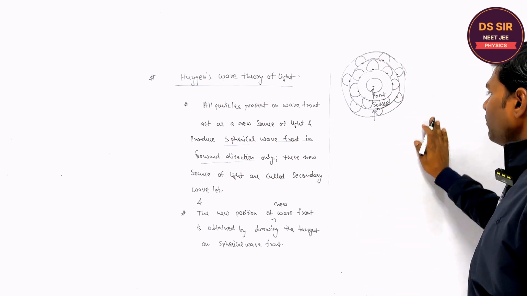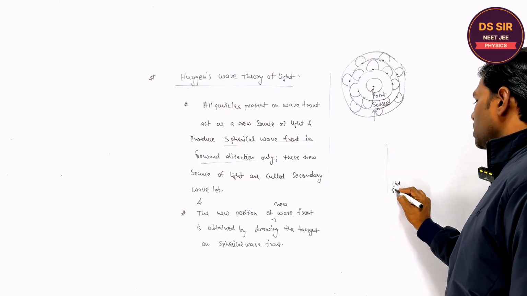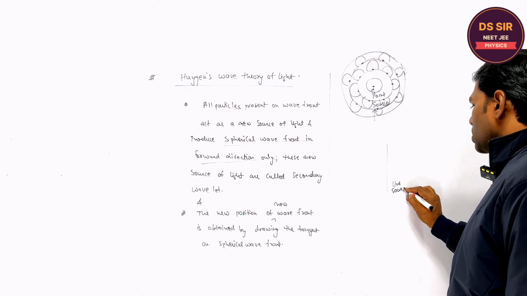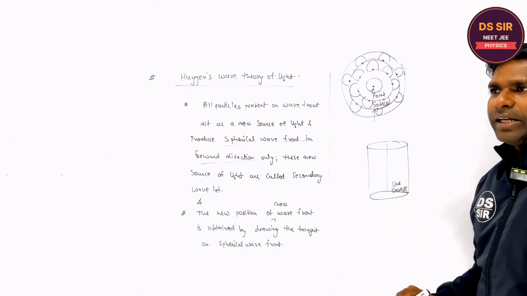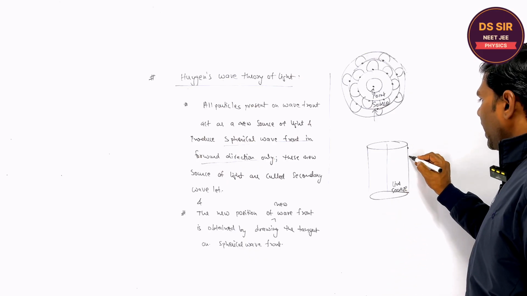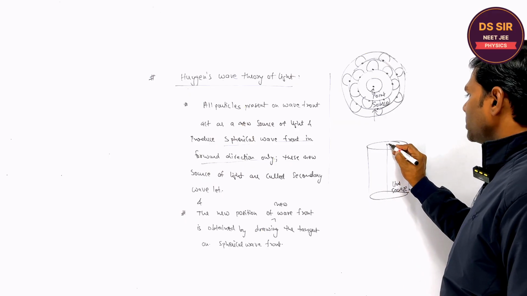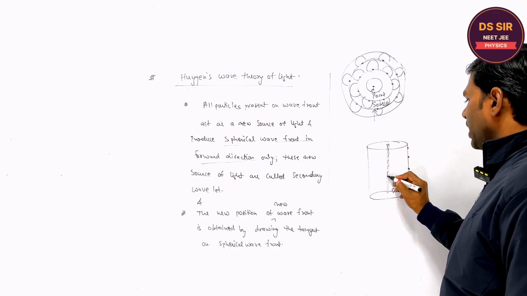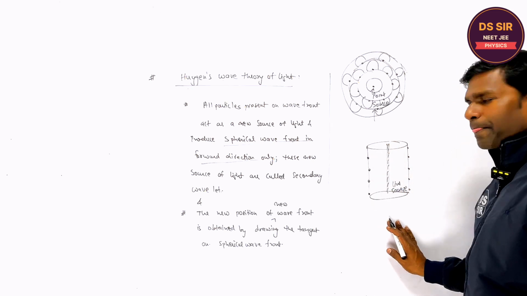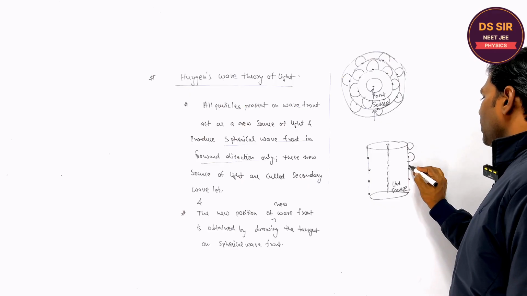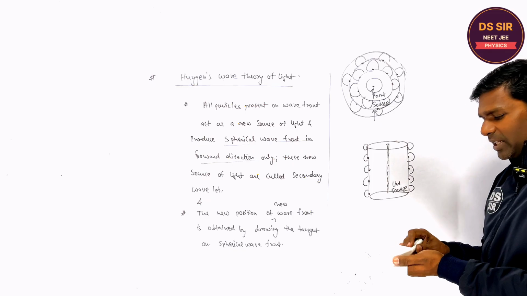In the same way, if you consider a line source instead of the point source, what type of wavefront originates from the line source? It is the cylindrical wavefront. This is the line source, and every point on the cylindrical wavefront acts as a new source of light, from which spherical wavefronts are obtained.